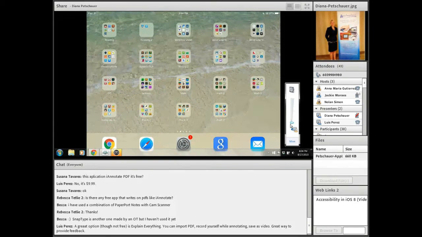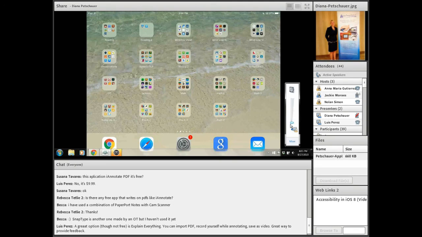And again, just going to pause to see if there's any questions about the particular apps that I've shown thus far. And my iPad is reflecting on the screen. I can't see the chat. I would have to stop sharing my screen to see the chat. But I think people are just sharing a few other options that they've tried, Diana, such as Paperport Notes.